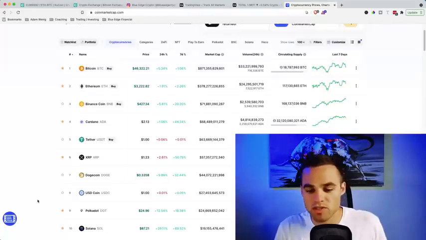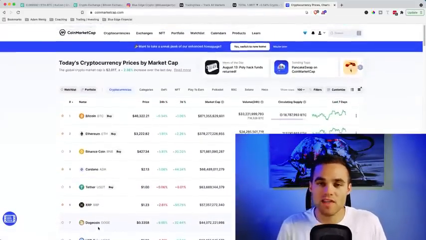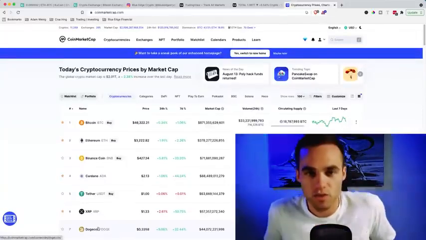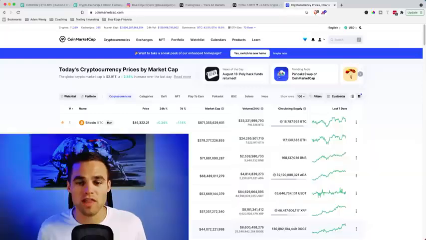So when you're trading, you only want to trade coins that have a lot of volume or that have a high market cap. So generally, it's a safe idea if you're going to be day trading cryptocurrency that you probably just want to trade cryptos that are within the top 10 or maybe within the top 25. Anything outside of that, you may get stuck with liquidity issues where it's hard to sell your asset when you're ready to get out, and you may get stuck holding something longer than you'd like to.